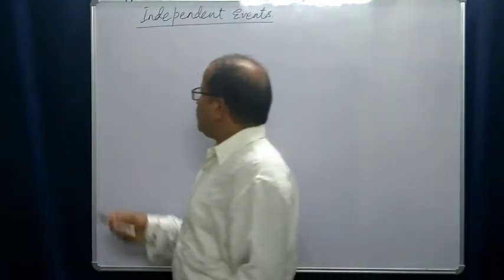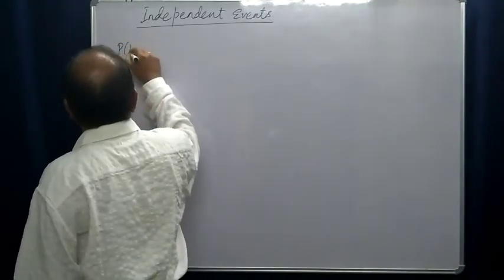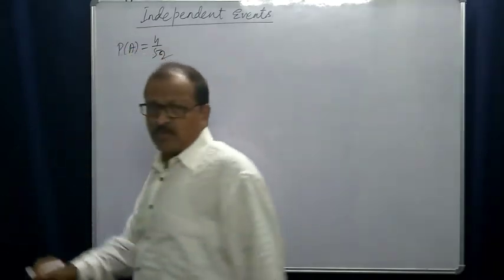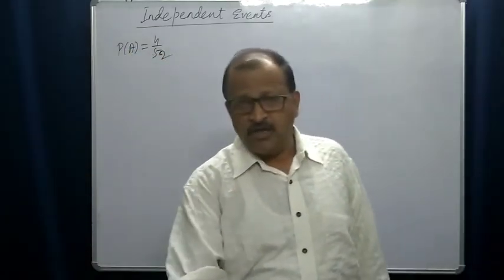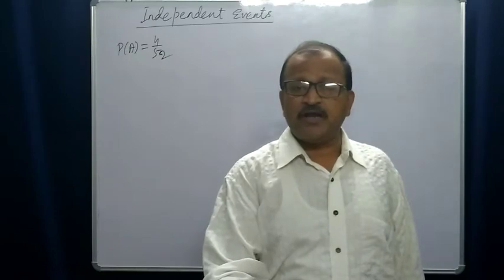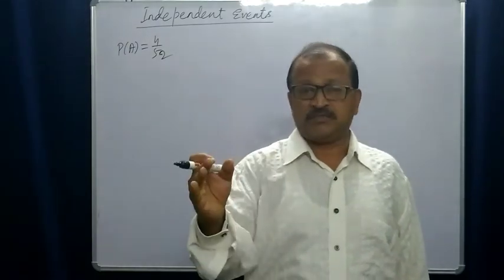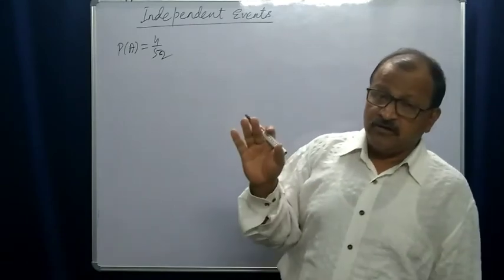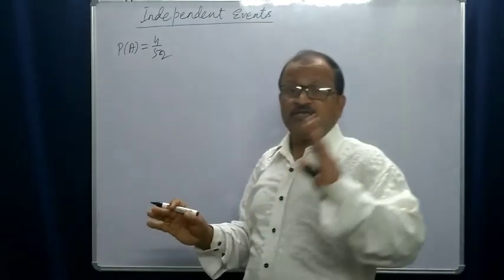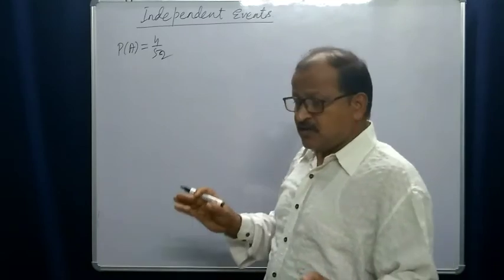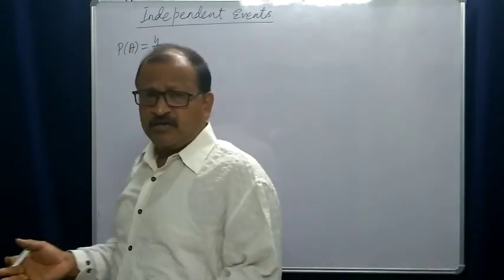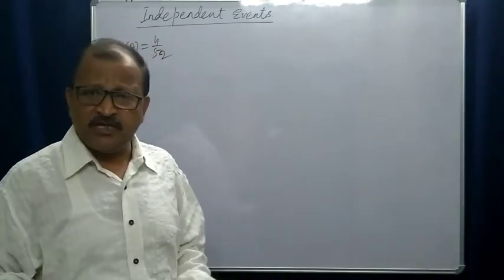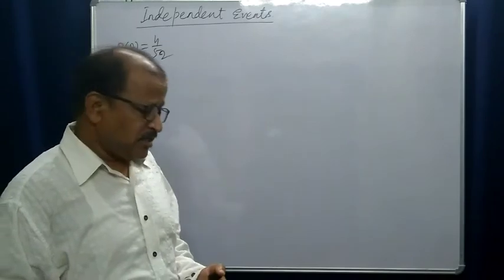So the probability of event A is 4 by 52. How will we get the probability? The number of outcomes favorable to us divided by the total possible outcomes.